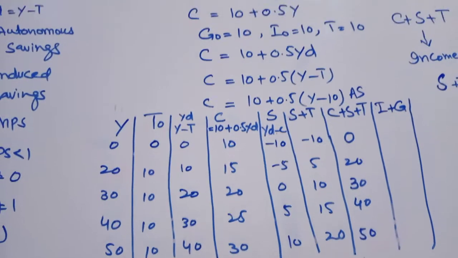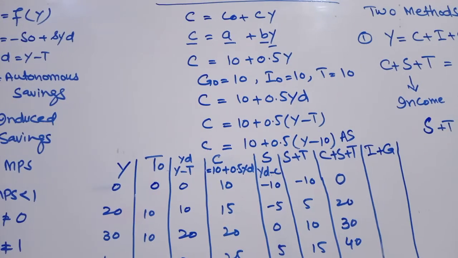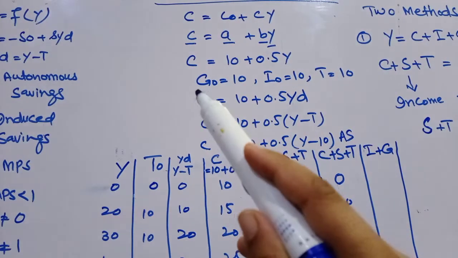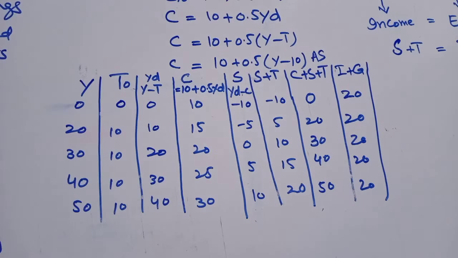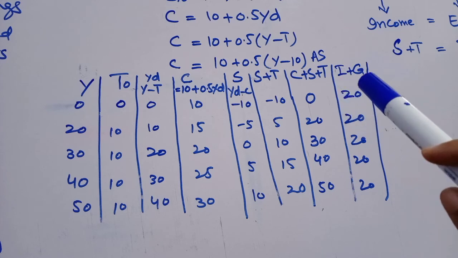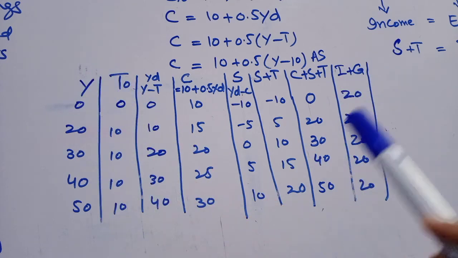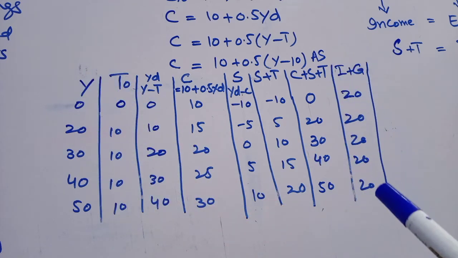Here I can show you. I assumed 10 value of G and also 10 value of I. Next variable is I plus G, because it is an autonomous variable and does not depend on y. That's why its value is same for all levels of income.